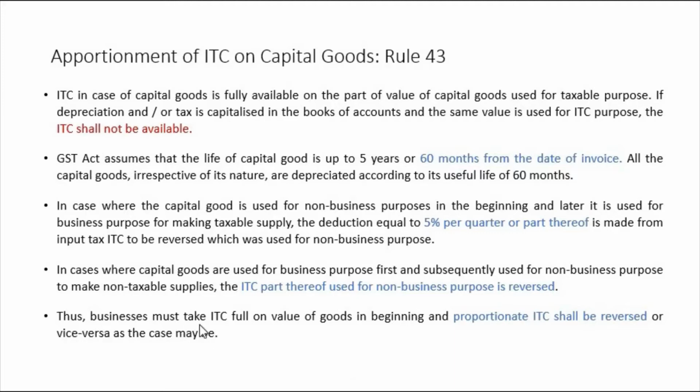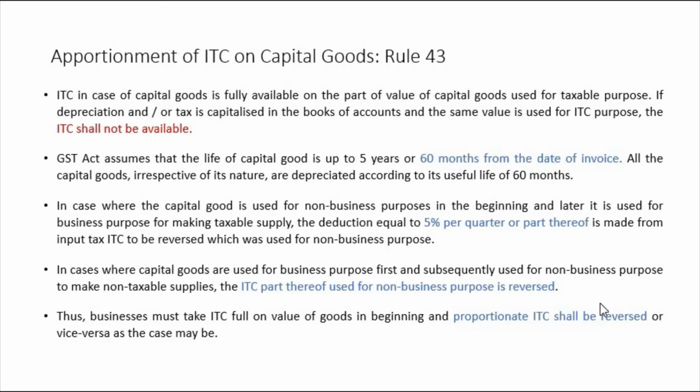Thus, businesses must take ITC in full on value of goods in the beginning, and proportionate ITC shall be reversed, or vice versa as the case may be. Vice versa means you will have to take ITC in full in the beginning only, but proportionate ITC shall be reversed where you are using it for non-business purpose later.